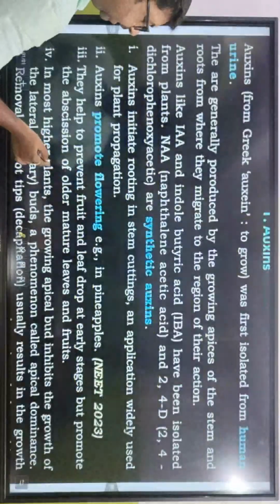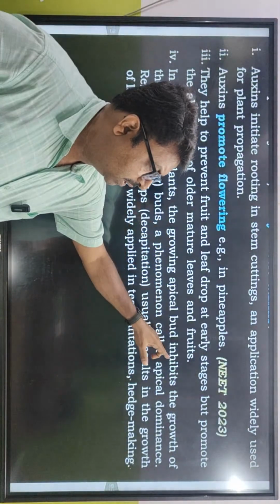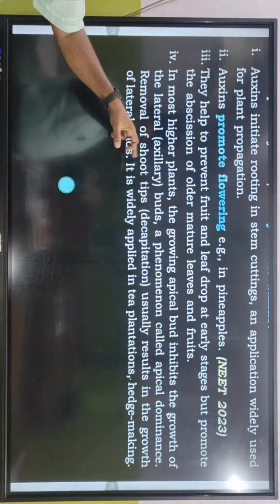This is important, a question may come from here. In most higher plants, the growing apical bud inhibits the growth of the lateral axillary buds.